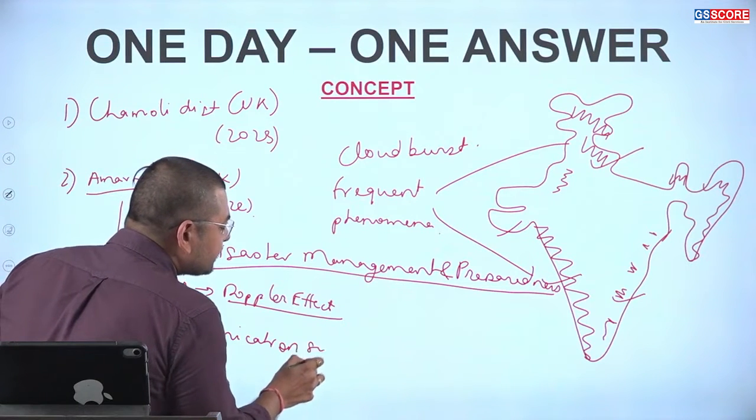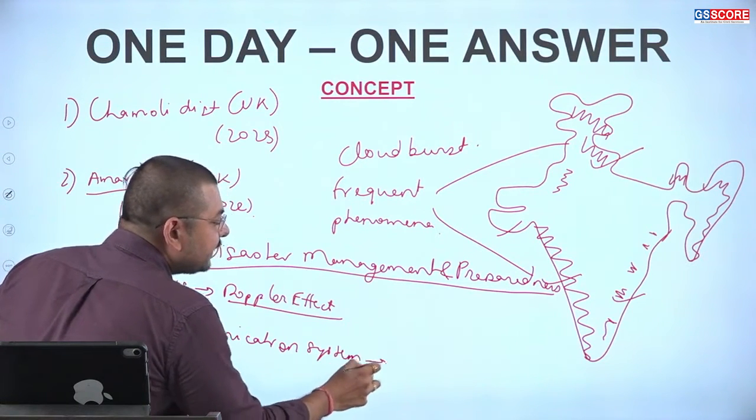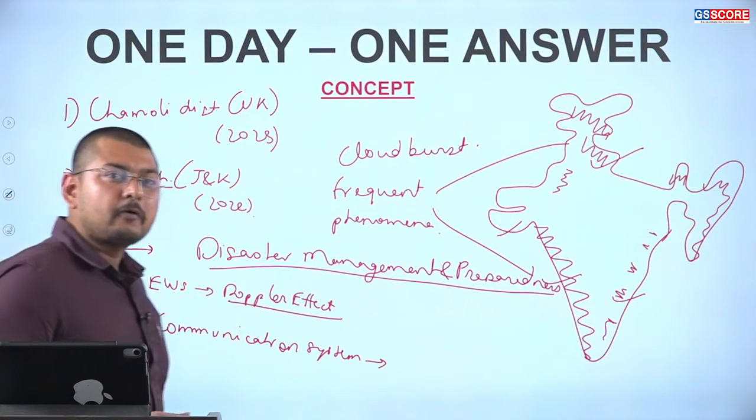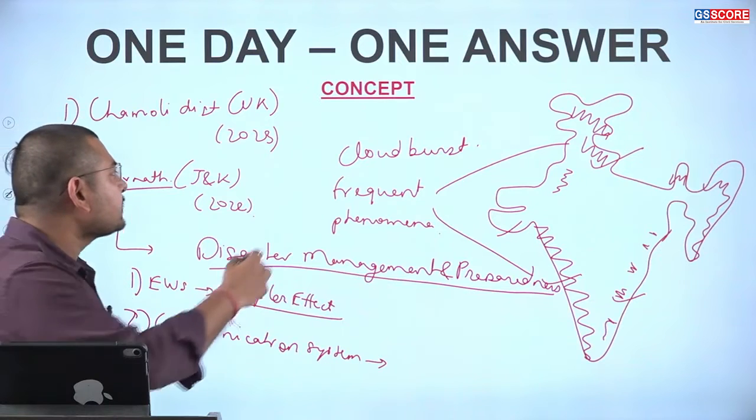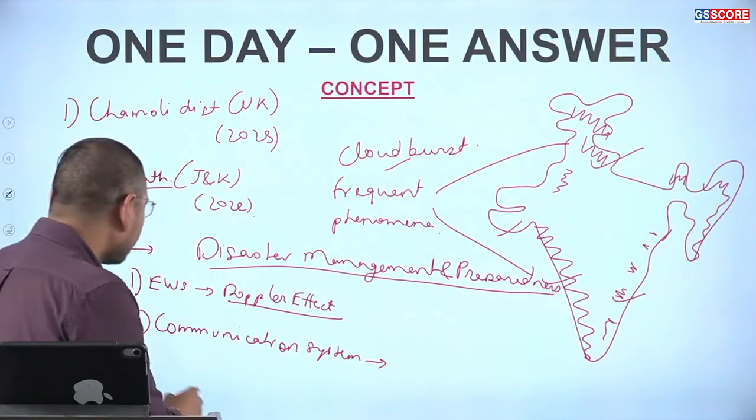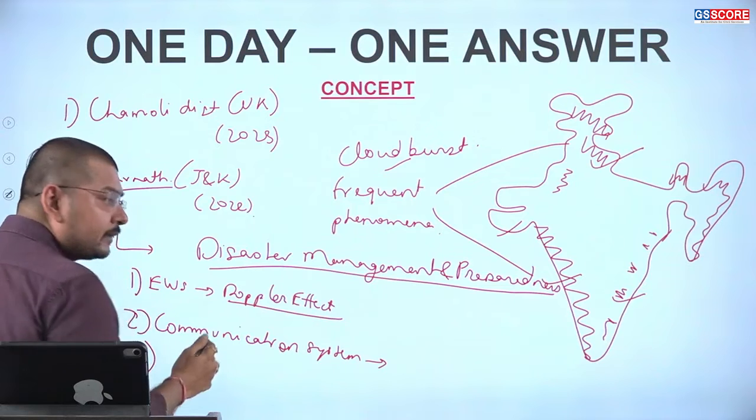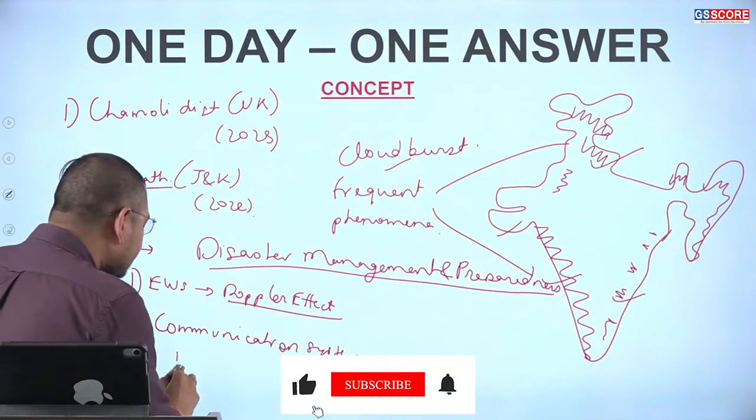Along with it, efficient communication technologies can be used. Better communication systems can be implemented so that they can give people early warning about the occurrences of the cloudburst phenomenon. The third thing we can see here is the better use of remote sensing systems.